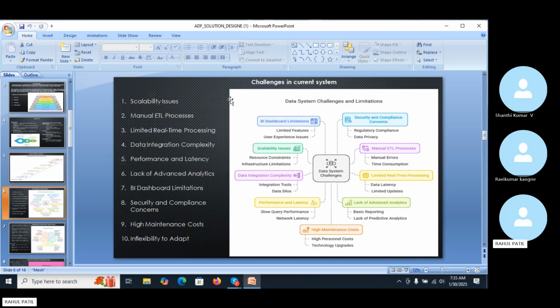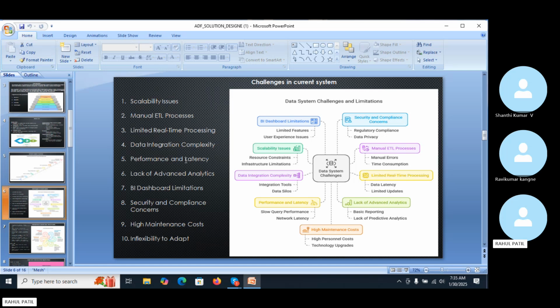Now the current challenges I discussed. There are scalability issues in the current ETL system. It is a manual process with limited real-time processing. There is also complexity of data integration, because these are all legacy old systems, so integrating the ETL with data integration becomes more difficult day by day. There are also latency issues, since we want real-time analysis in the current scenario. And there is a lack of advanced analytics: only basic reporting and a lack of predictive analysis.